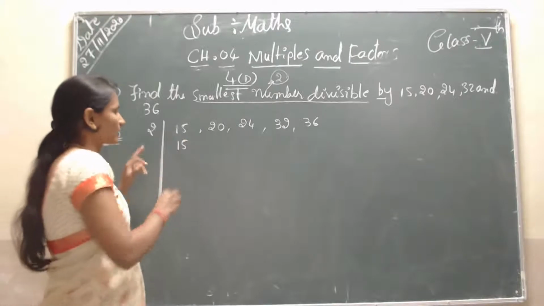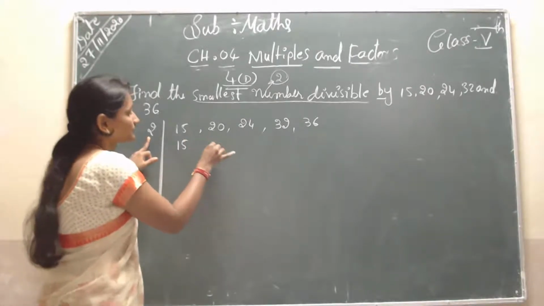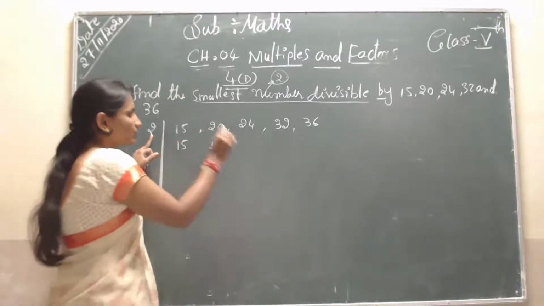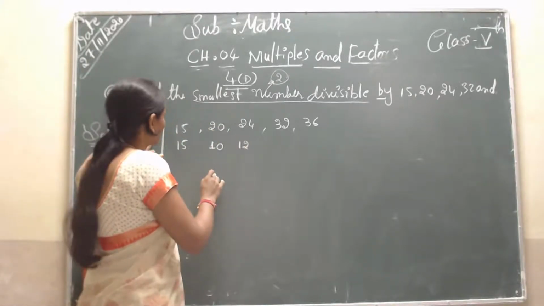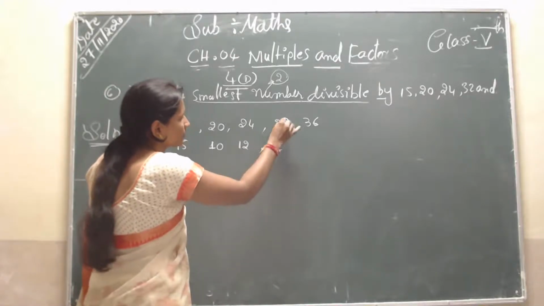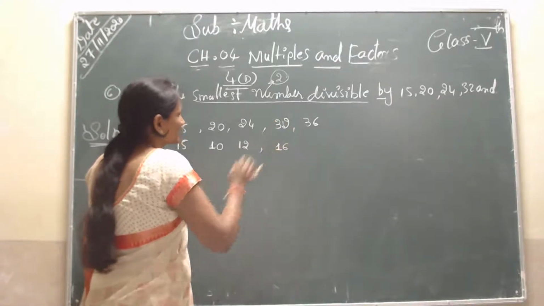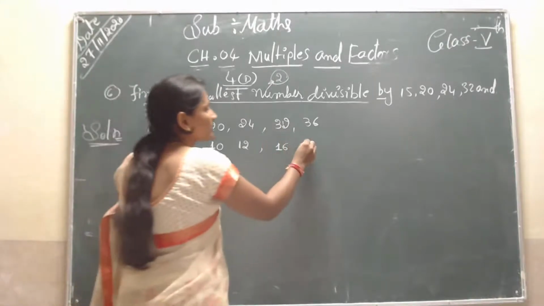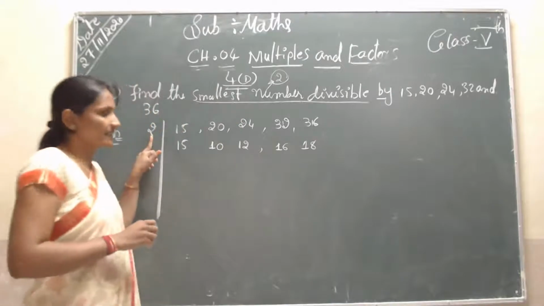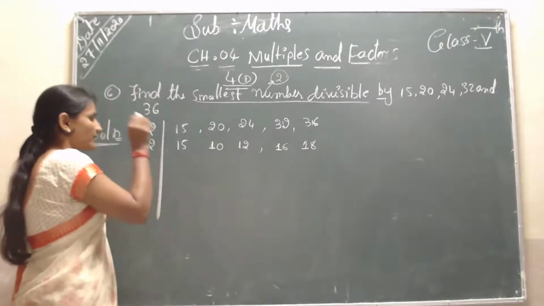Next, 20 becomes 10 because 2 times 10 is 20. Next, 2 ones are 2, 2 twos are 4. Then 2 sixes are 12, and 2 thirties are 60. Next, students, that is divisible by 2.